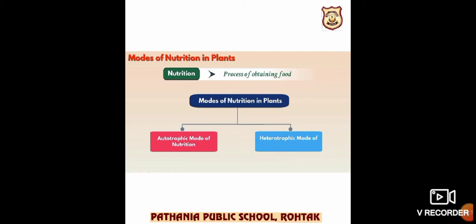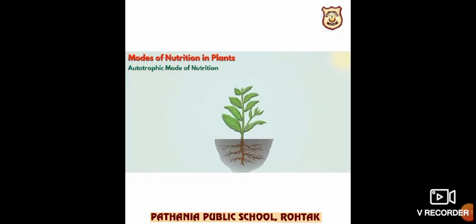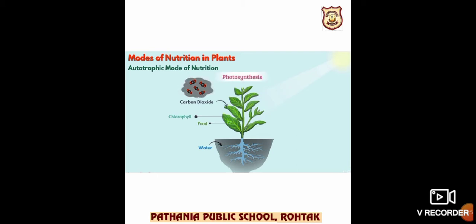We have two modes of nutrition, autotrophic and heterotrophic. If I am talking about the autotrophic mode of nutrition, it is the process in which an organism makes its own food from simple substances like carbon dioxide, water and minerals present in the surroundings.